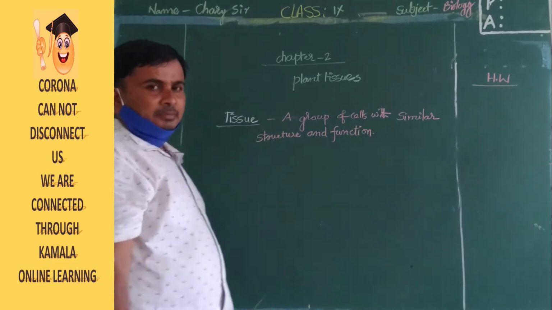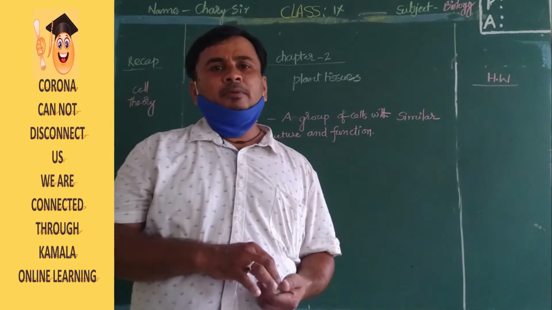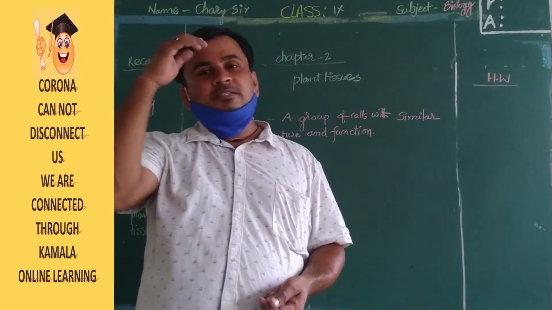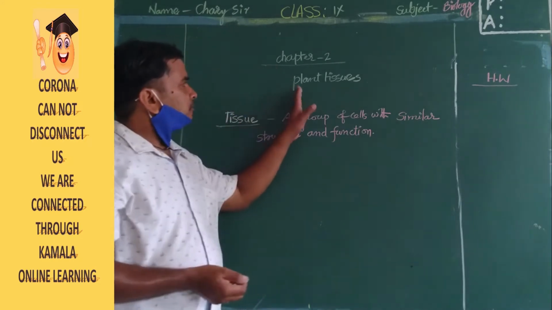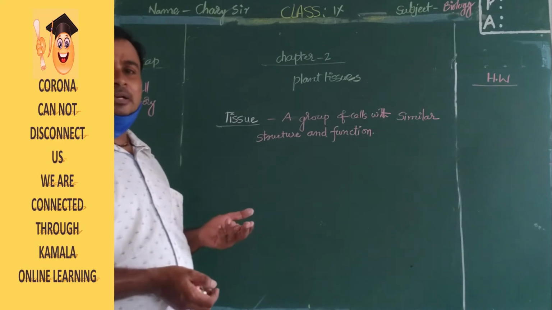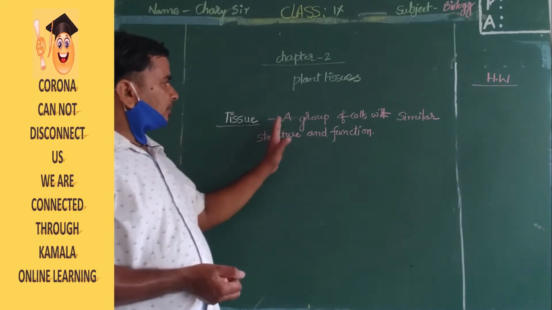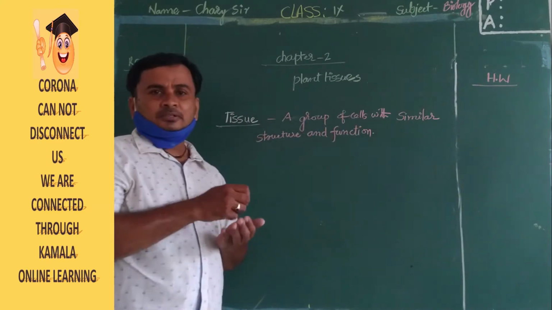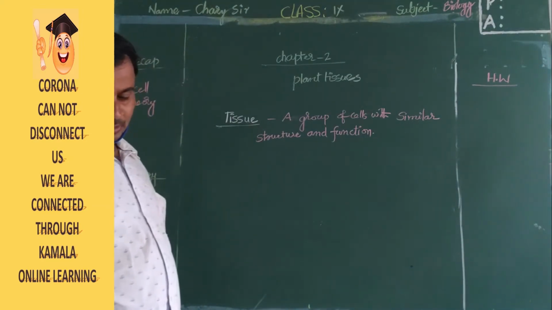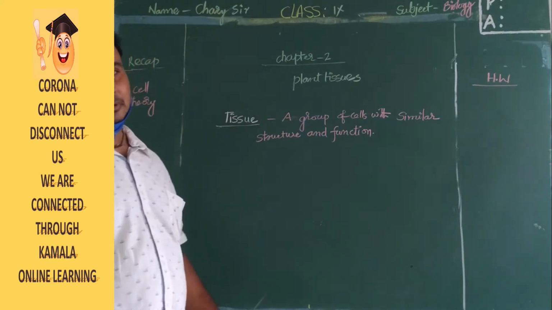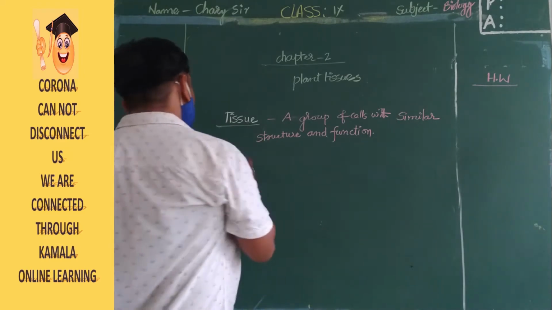So plants and animals are both made of tissues. Tissue is nothing but a group of cells with similar structure and function. Now today we are discussing plants.